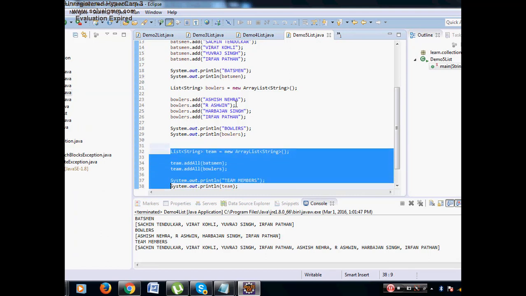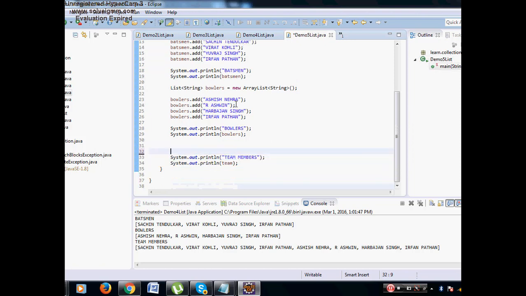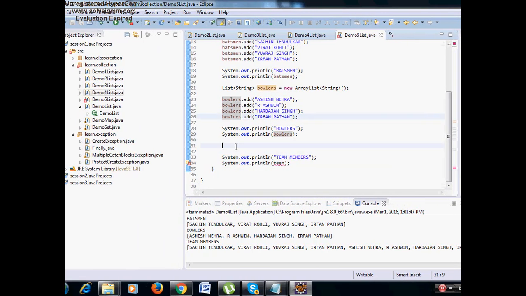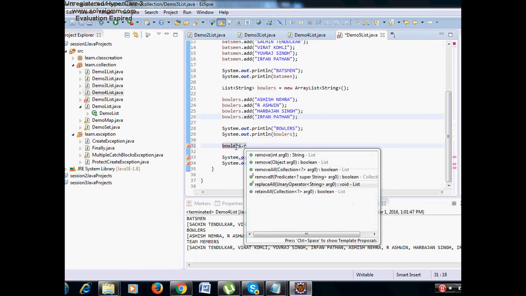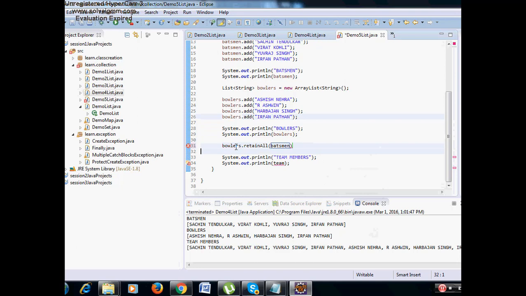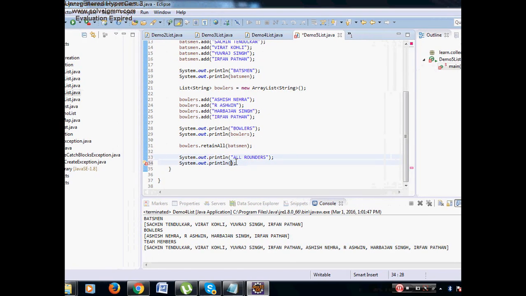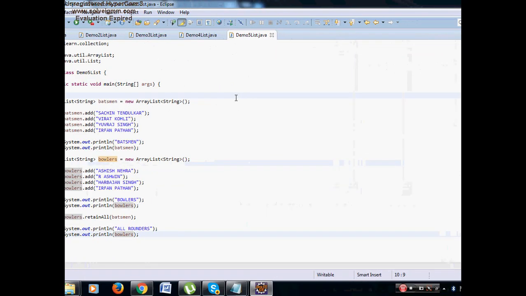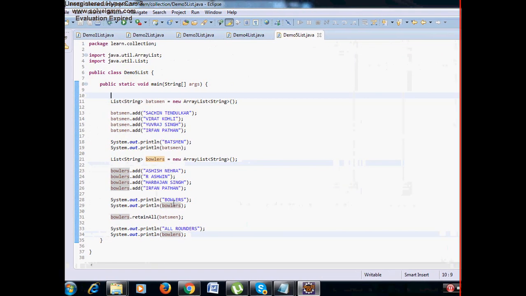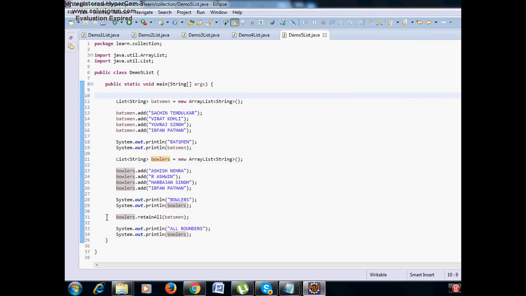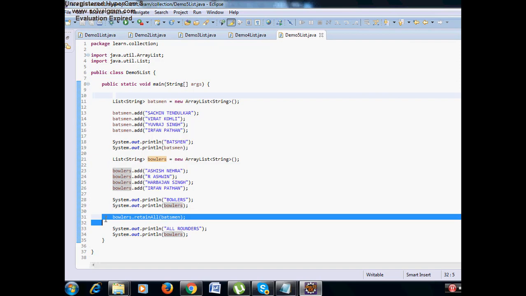Then I will say bowlers dot retainAll batsmen, which means the bowlers list will have all-rounders only, which are common to both batsmen and bowlers. We are printing the same as the previous program, but the new statement is bowlers dot retainAll batsmen. This is used to find the intersection.